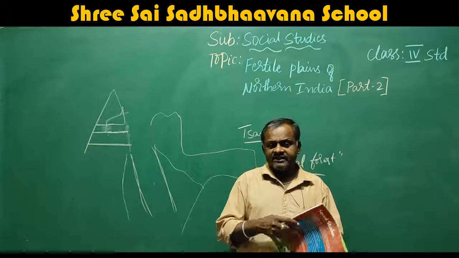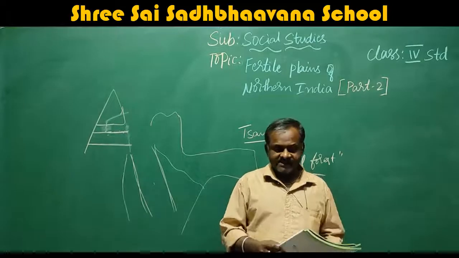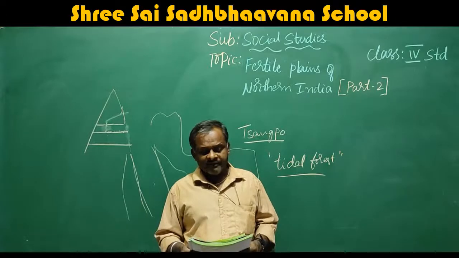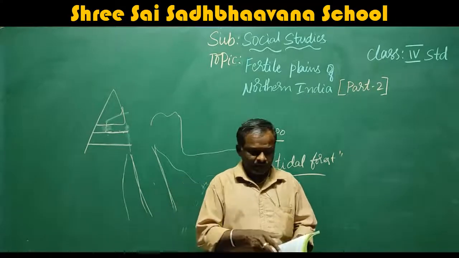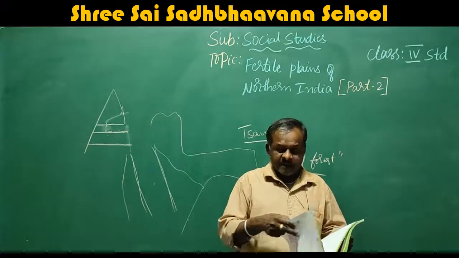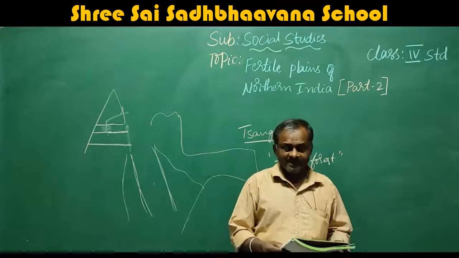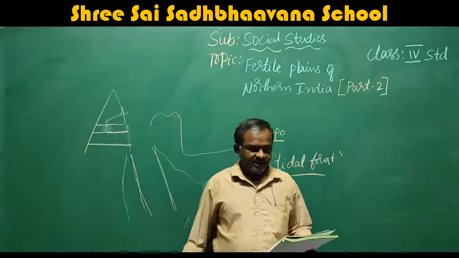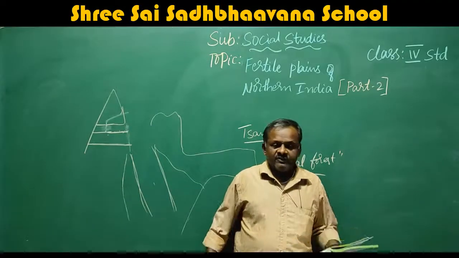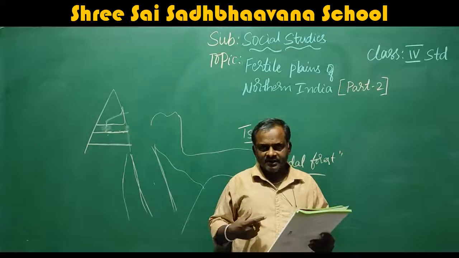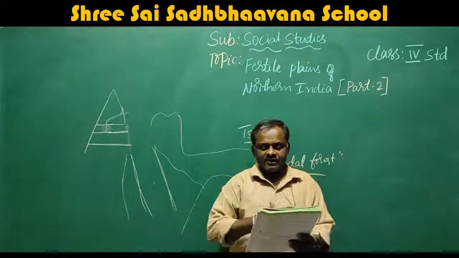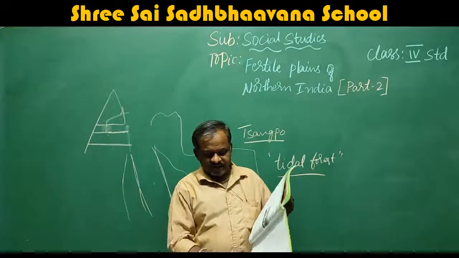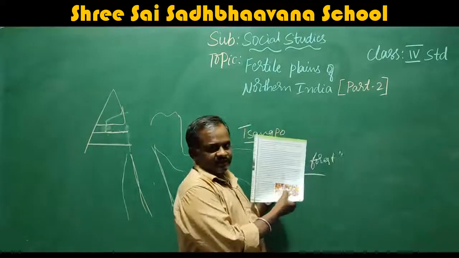Next, in general, what dress do the people wear? Here they have given: in general, men wear dhoti and kurta. Dhoti is what we call panche or pyjama, and kurta is a long shirt. They wear a waistcoat as well as a turban. On the head, they use this turban. See, this man is wearing this turban.